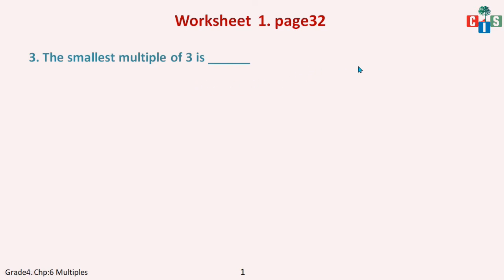Yes, see, write the table. 3 ones are 3, 3 twos are 6. Likewise, if you write, the multiples go on and on. Yes, so the smallest multiple is 3 here.